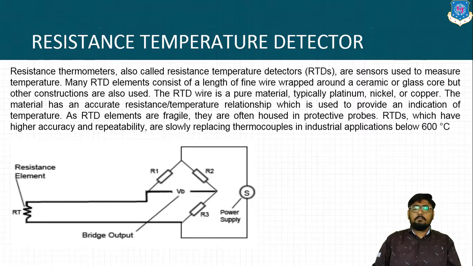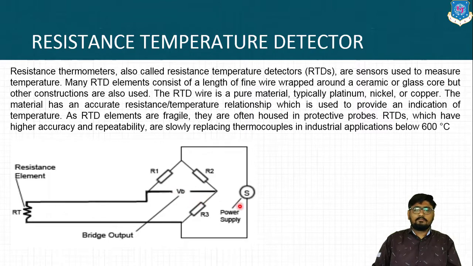By using this rule we can calculate the temperature. As shown in the figure, RT is the resistance element, along with R1, R2 and R3, forming a Wheatstone bridge. The output of the bridge can be sensed by the voltage at the center, and S is the power supply.